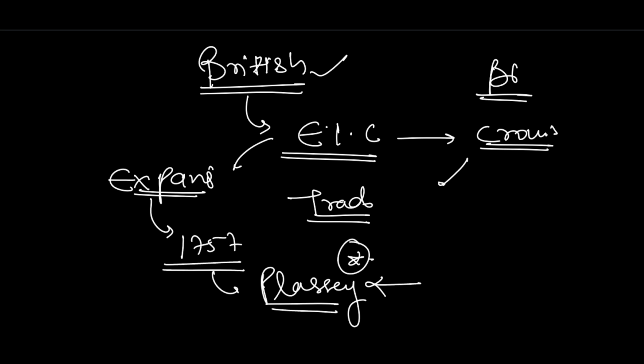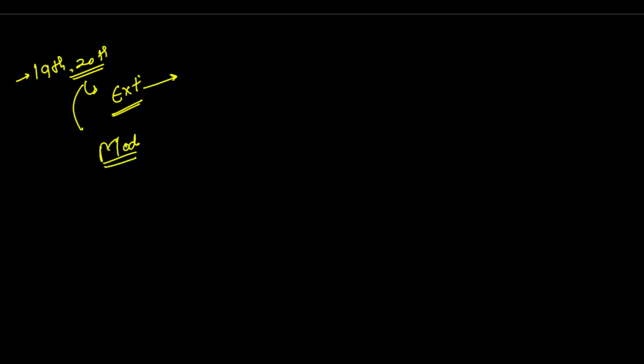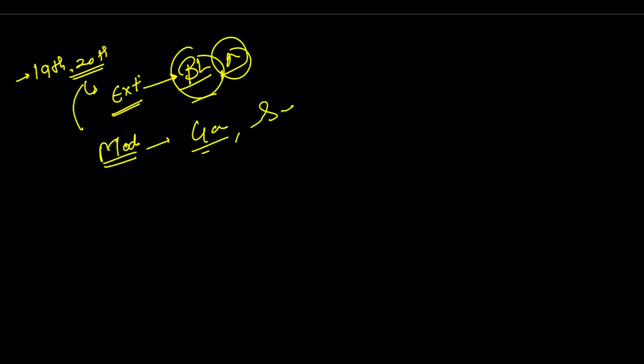In 1857 there was another huge battle. There was a revolt from the Indian side, which did not achieve anything significant in absolute terms, but started a fire that was very hard to suppress. In the 19th and 20th century, later on, we saw various leaders of both natures, extremists and moderates. Among the extremists, we can see Bhagat Singh, Rajguru, and many others. Among the moderates, we see Gandhi. Subhash Chandra Bose was also an extremist.